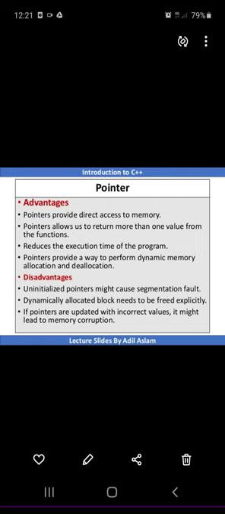In the next two clips I will show you how pointers are actually used in a program.